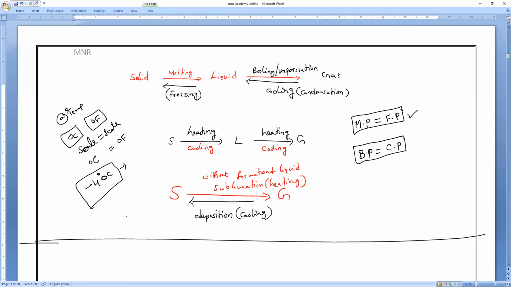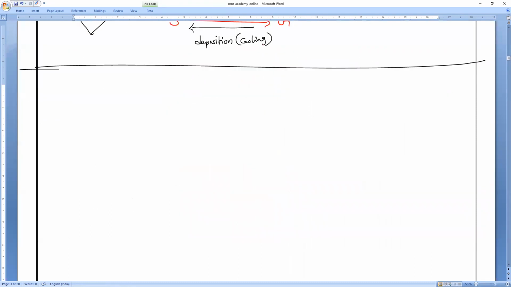Everyone should remember that. Okay, guys. Let us see today's class. What is our today's class? The effect of change of pressure.